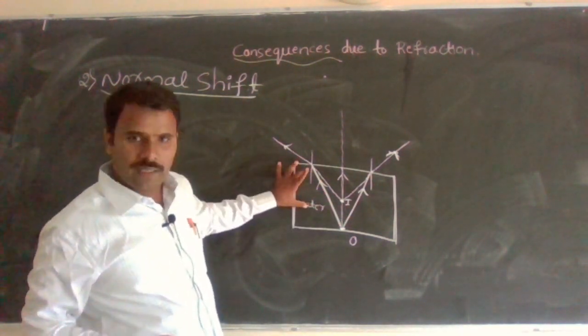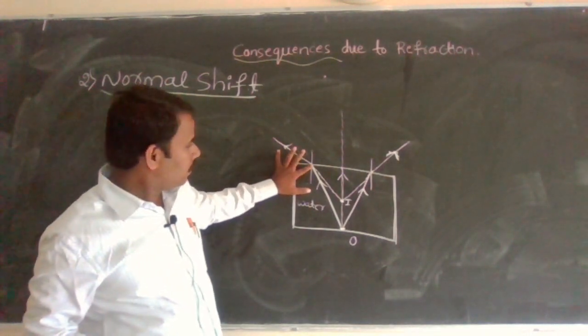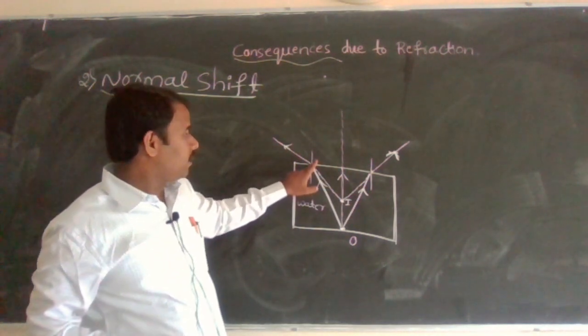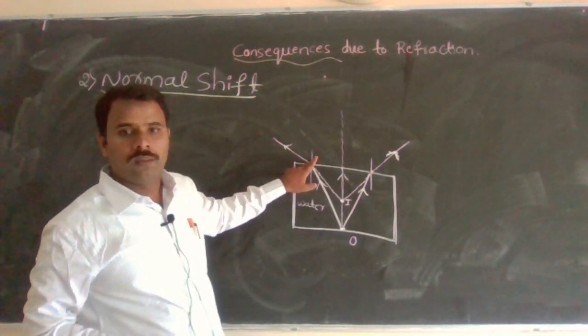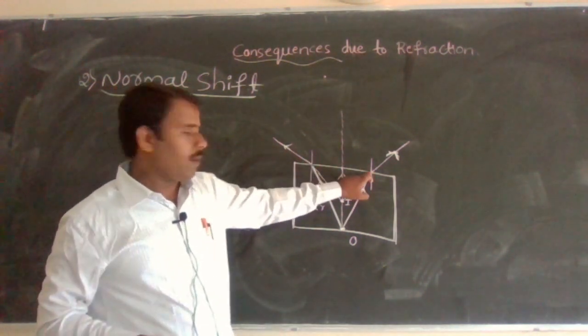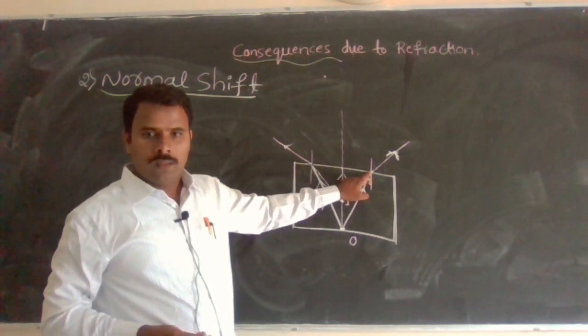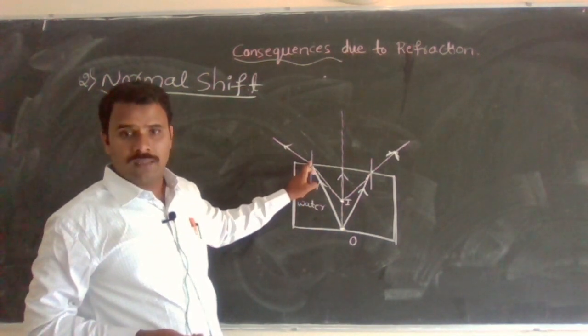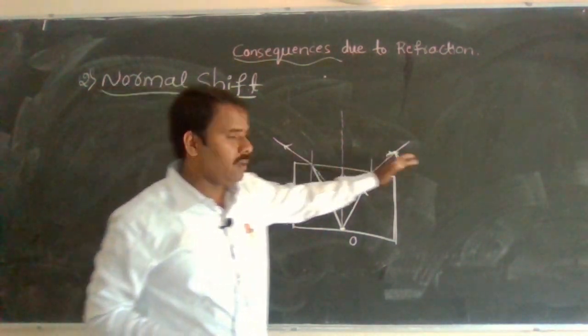Here this is the denser medium. This is the incident ray. Here this is the interface of two media. Here I drew the normal. So the refracted ray of light bends away from the normal.